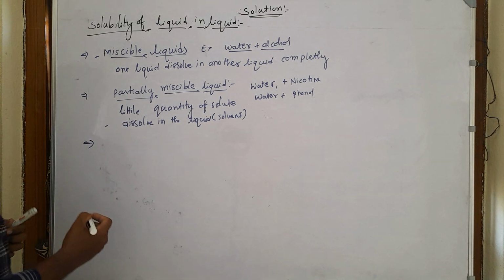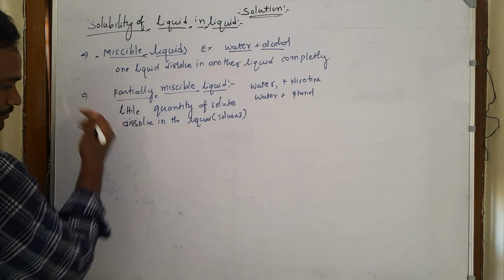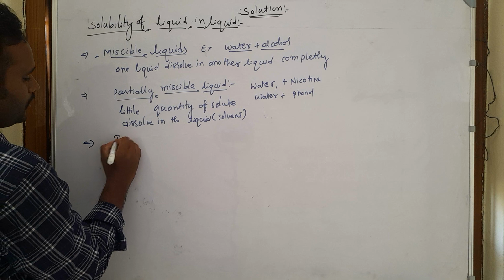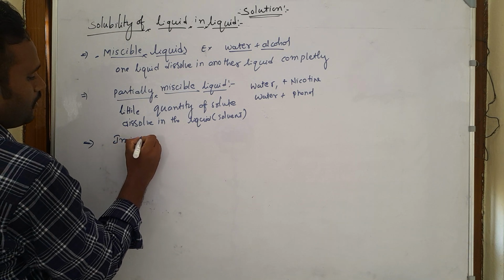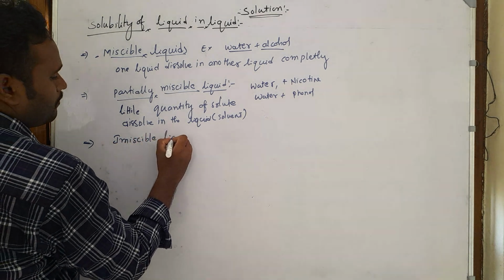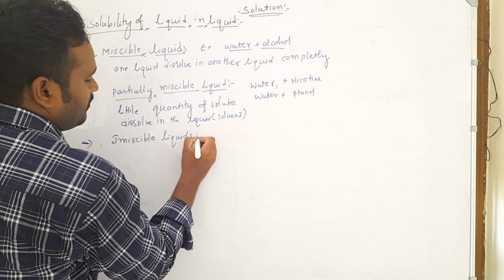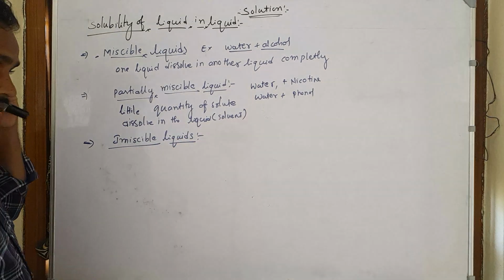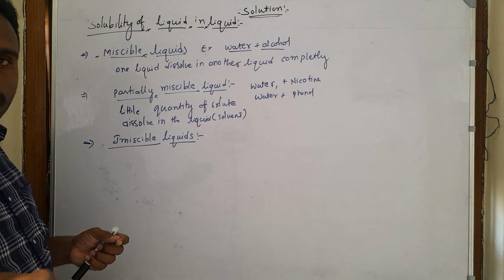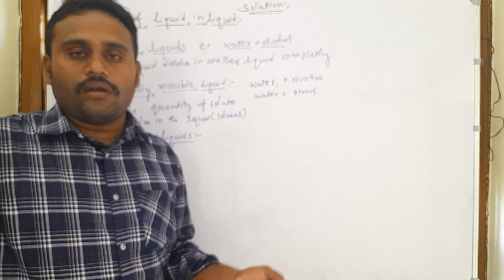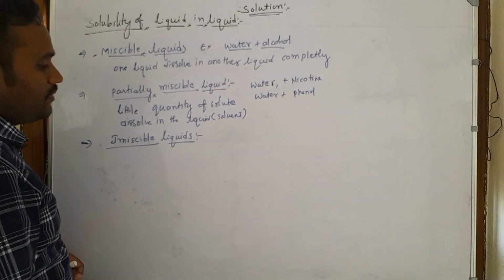Next, the third type of liquids, that is immiscible liquids. What are immiscible liquids? Liquids that, even when you add a small quantity, do not dissolve at all. Such types of liquids are called immiscible liquids.